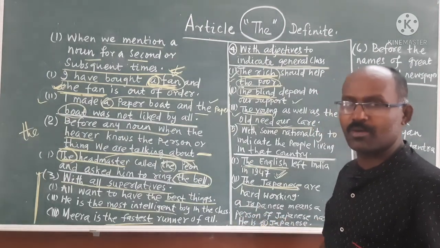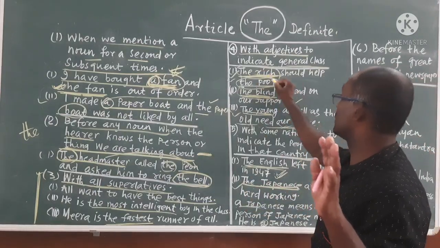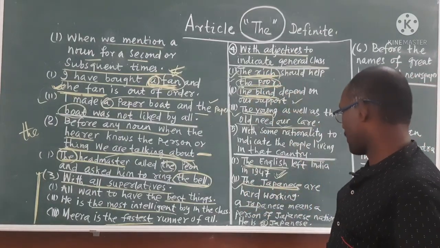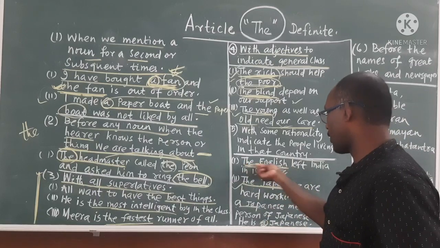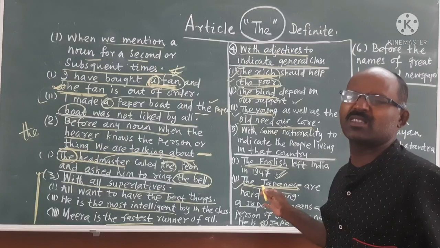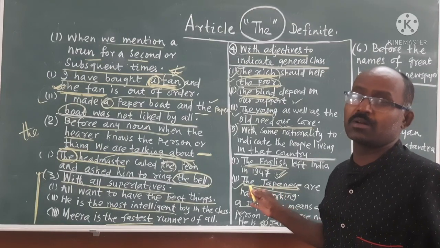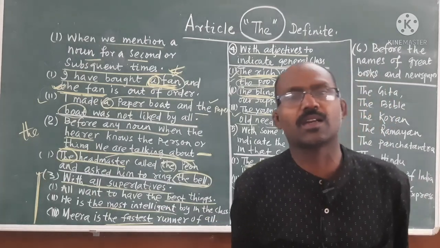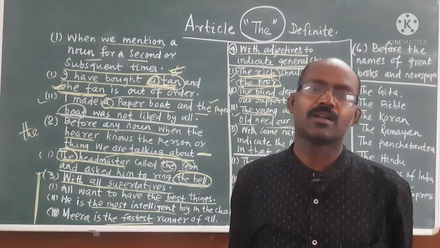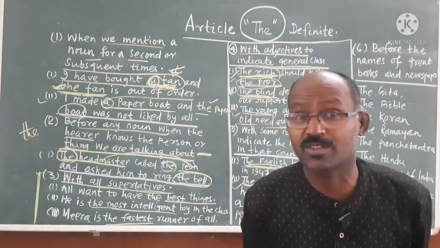Okay, clear? Any problem? Here you have to understand very clearly the rich, the poor, the blind. Especially the English, the Japanese, like that. These two things come in the examination, because sometimes you get confused. If you say the Indians, the people of India, but if you say India, is it a language? No, it is not a language.